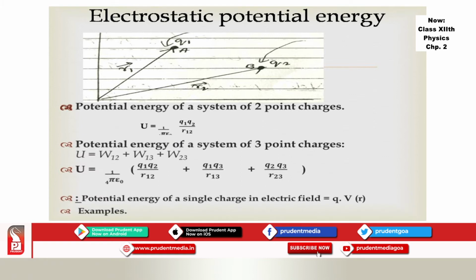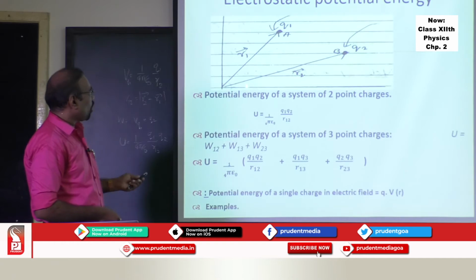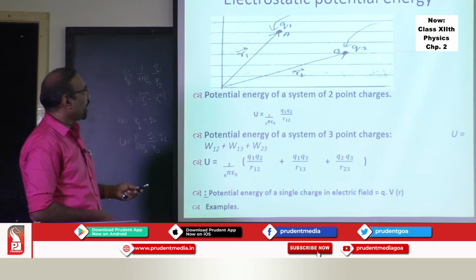So when you are learning this, just take a snapshot and try to go into detail on this, and read more about it. This is the formula which I get after finding a contribution from each field for bringing charges Q2 and Q3 into the vicinity of Q1.